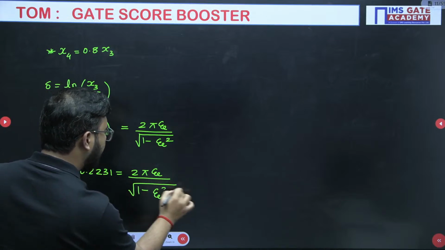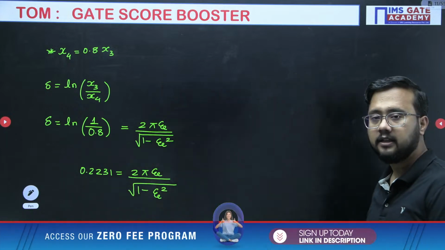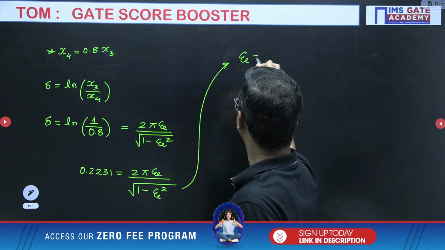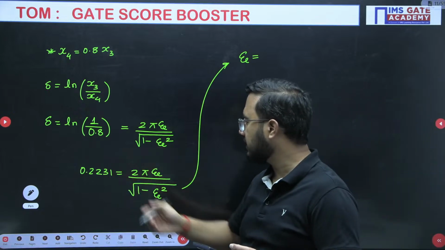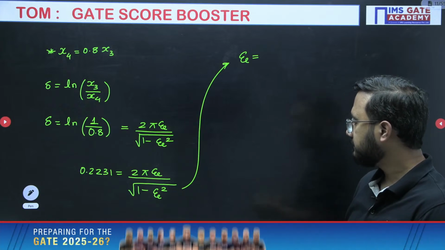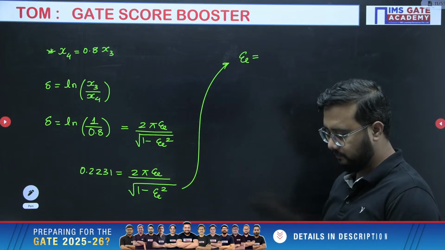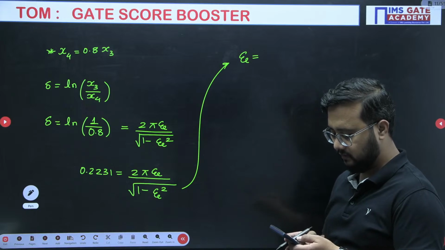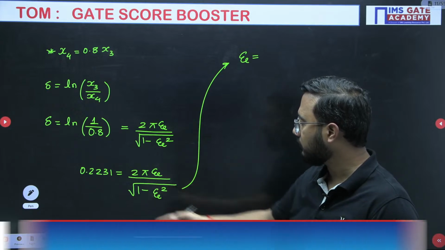Aditya, what is the damping factor value? Is it 0.99 only? So what we will do, we will square on both the sides. 0.2231 squared, and 2 pi, divided by 0.2231. We do the squaring, and the square root will get cancelled out.